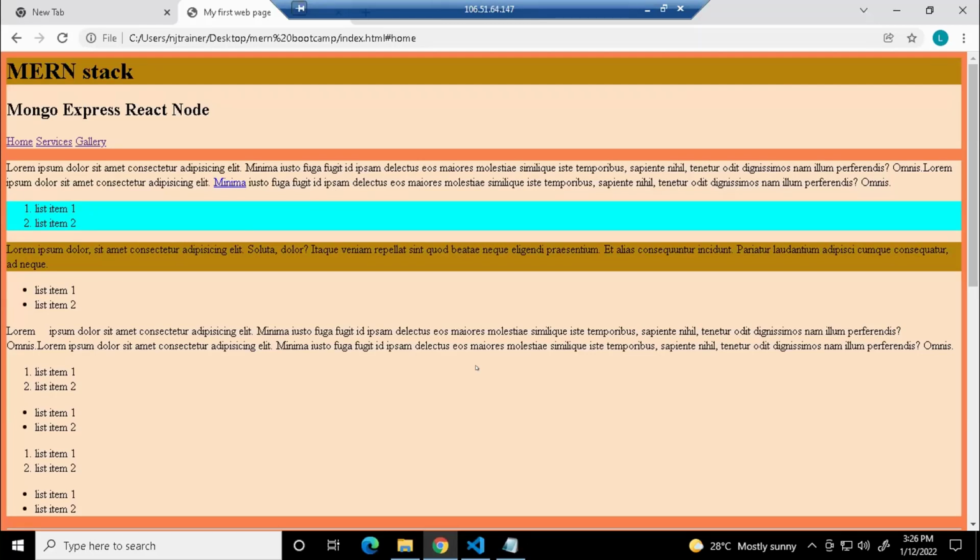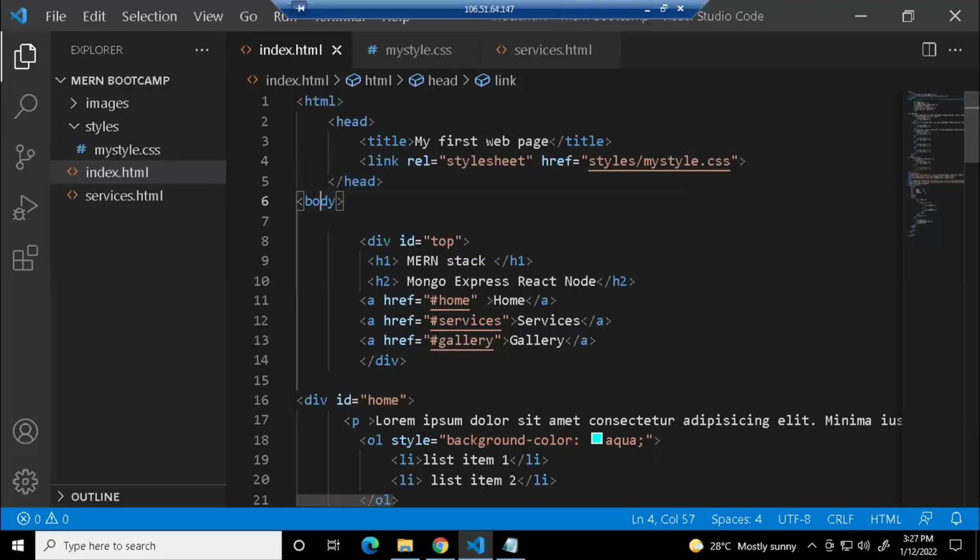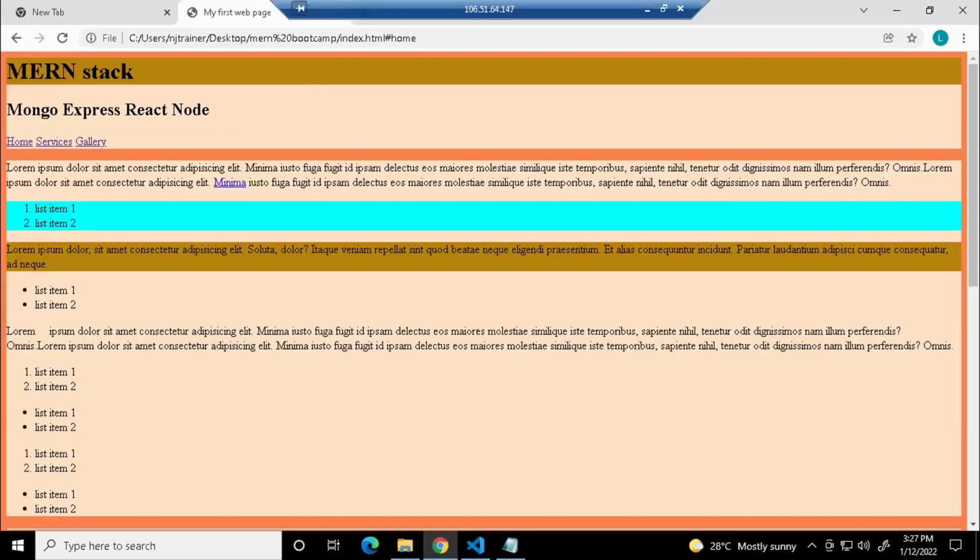We don't write anything without a tag. But are these tags, like body or div or h1, shown in your output anywhere? Only the content is taken and represented by the browser. Am I right?